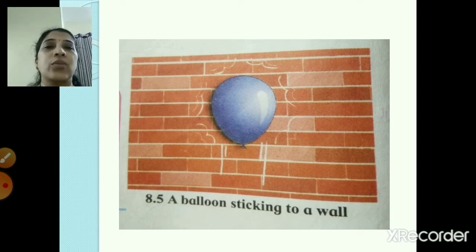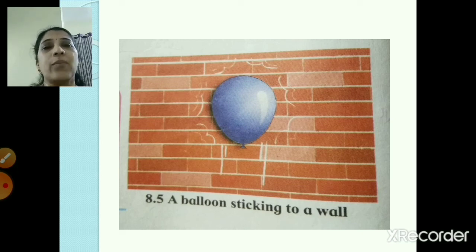a positive charge, right? So what did we discuss about the balloon sticking to the wall? When the balloon is rubbed against the woolen cloth, what happens? The negatively charged particles from the woolen cloth come to the balloon, and the balloon becomes excessively negatively charged. So the balloon has got negative charge and the wall has got positive charge. So that's the reason the balloon sticks to the wall.